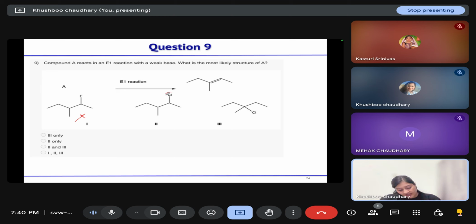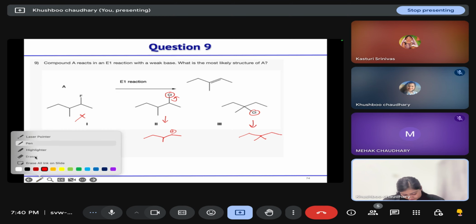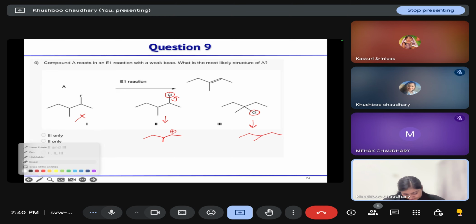Then the second one, chloride. This is a better leaving group than fluorine. So if it goes, it leads to the formation of this carbocation, and this leads to the formation of a tertiary carbocation. Then if an E1 reaction is taking place, that means the major product is the trans alkene or cis alkene, or E alkene?